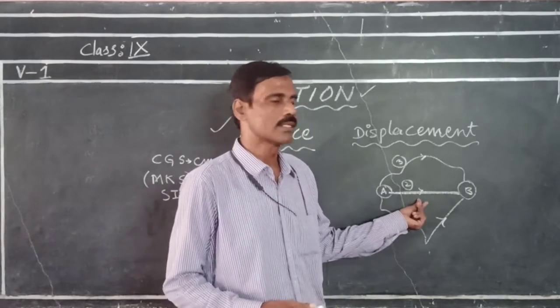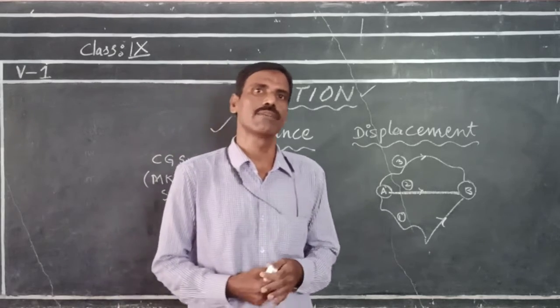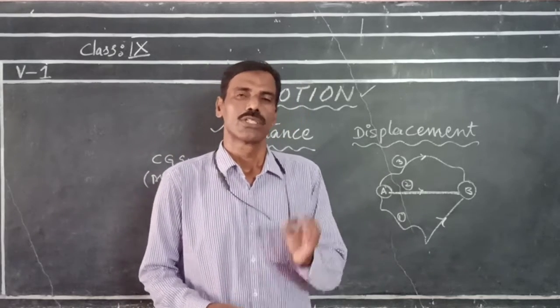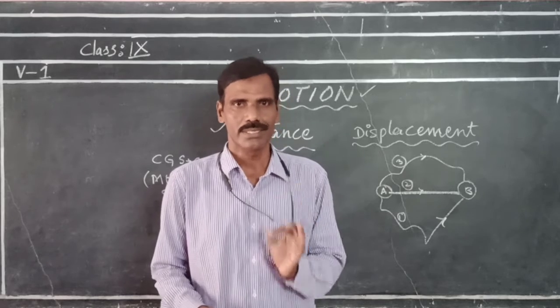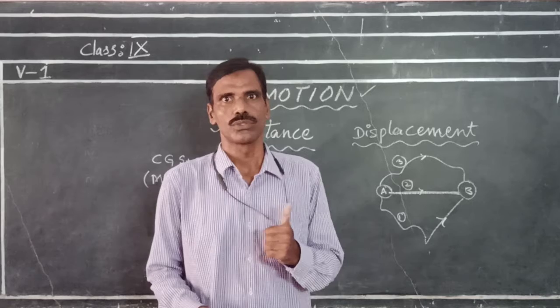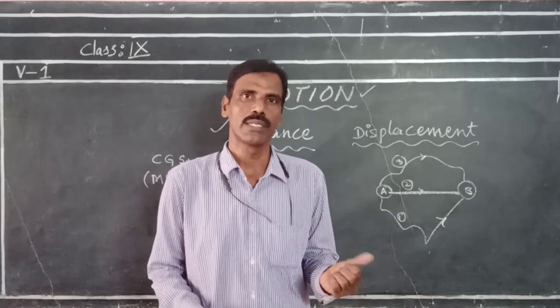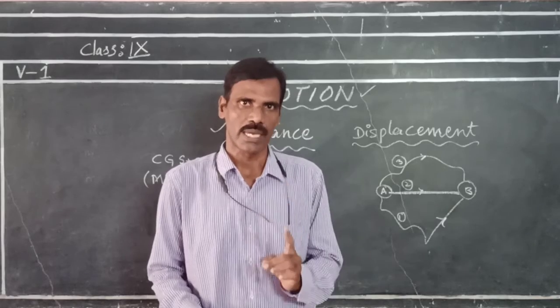That shortest distance is displacement. So displacement can be defined as the shortest distance covered by an object to change its position from one point to another point with respect to time.